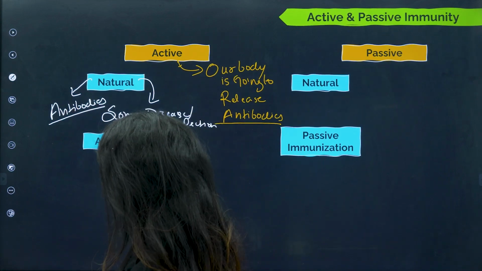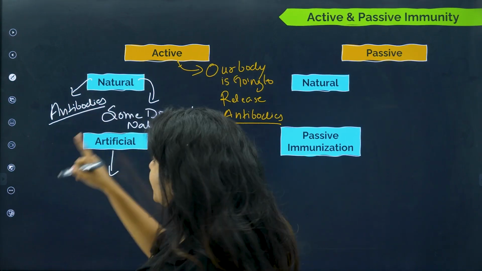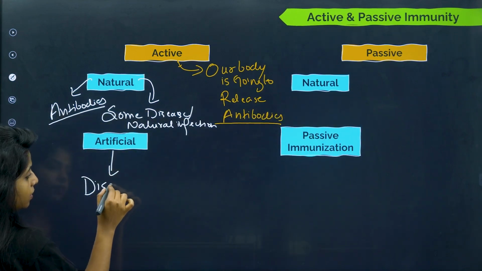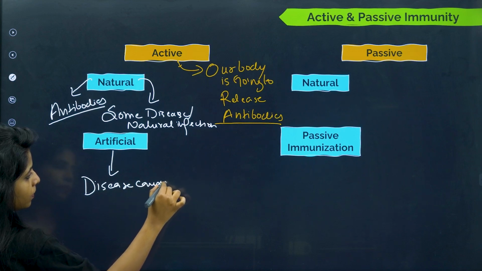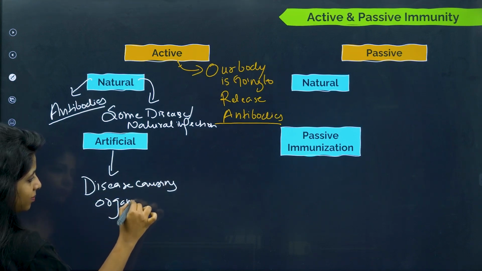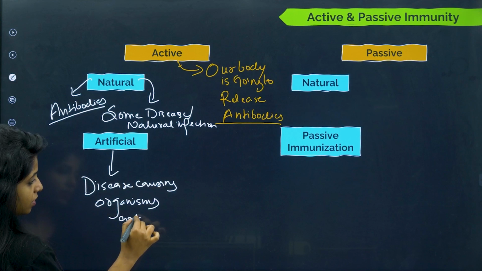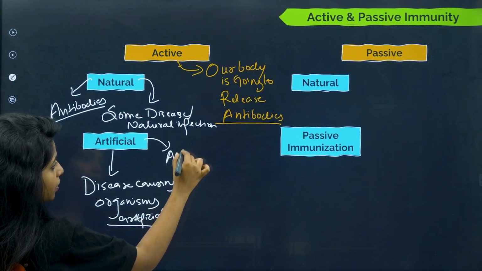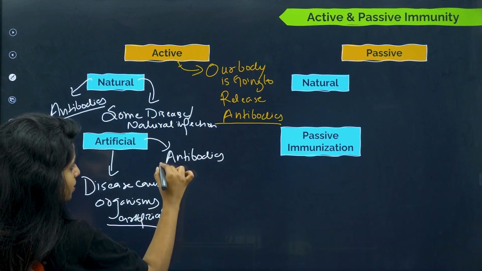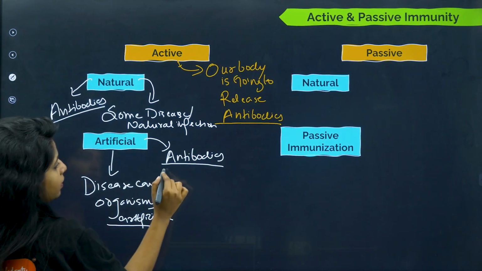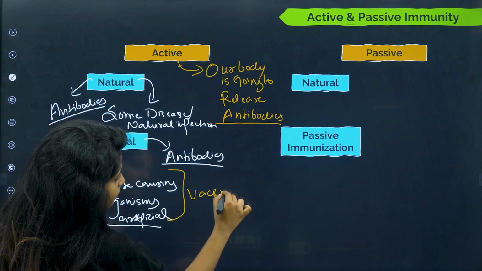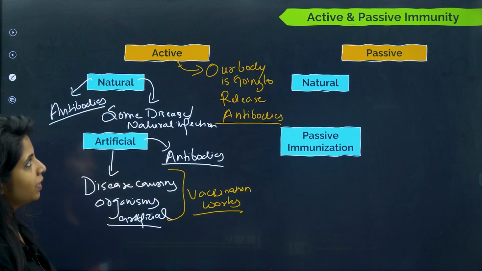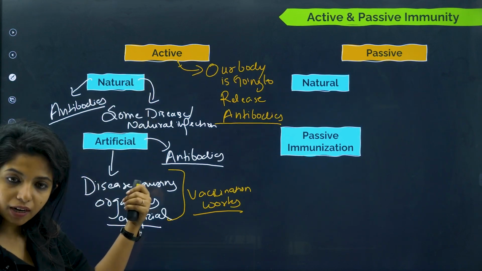Or else, artificial is when I am putting in the disease causing organism artificially. I do not have any disease, but I am putting it over here, such that my body produces antibodies. Vaccination works on this principle. You will get to know about that. So active immunity is of two types, natural and artificial active immunity.